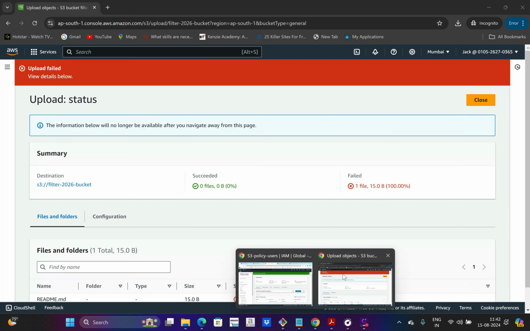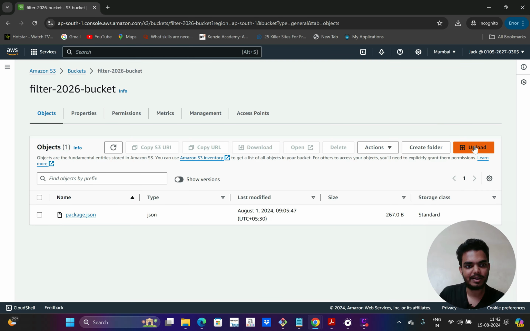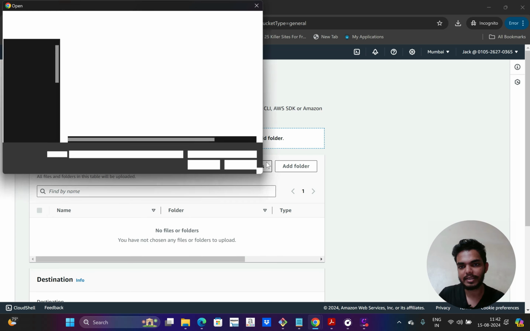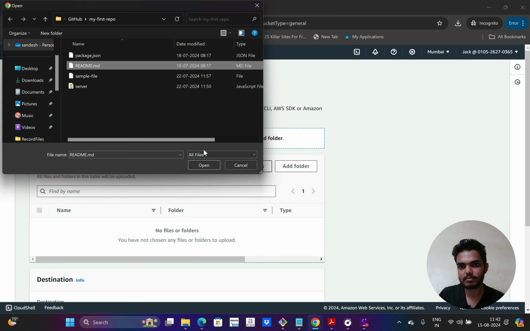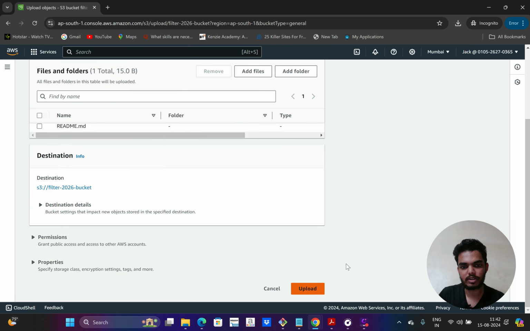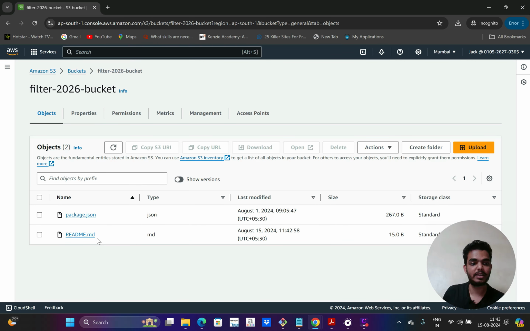Now I should be able to upload the file also. So if I close this and click on upload, and now if I add any files and click on upload, the file is uploaded. So that readme file is uploaded to this bucket now. So like this, I can control the access for a particular user, like read access, write access, or only list access.